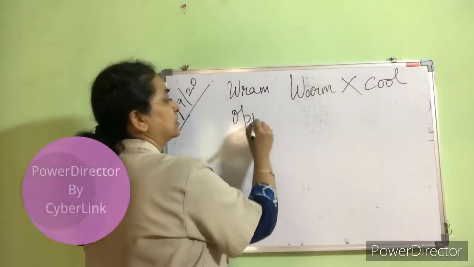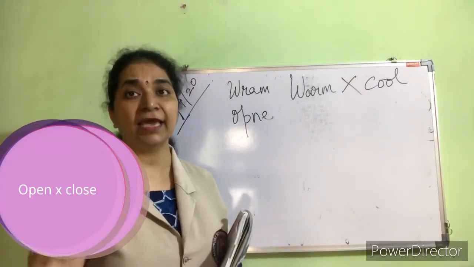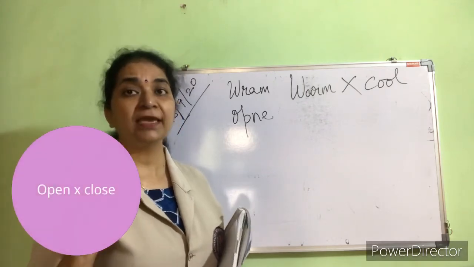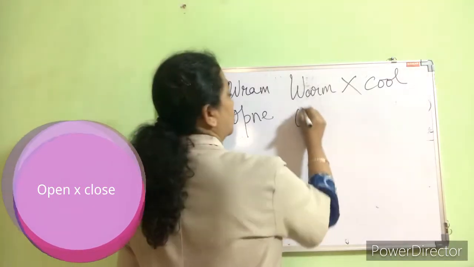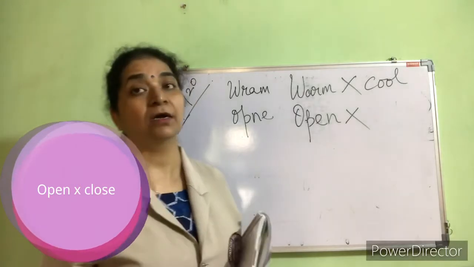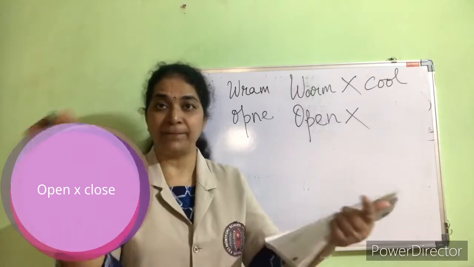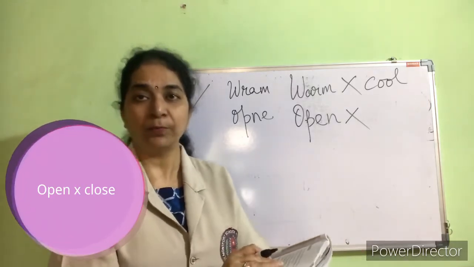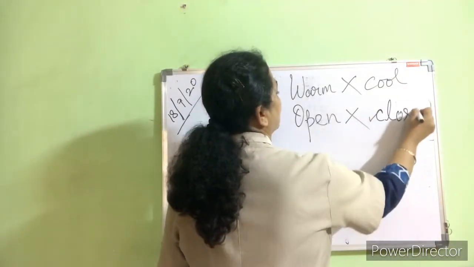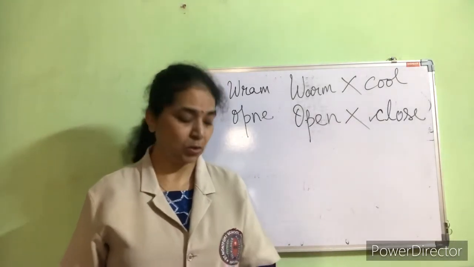Is this correct? No. What will be the correct spelling? O-P-E-N. Open. And what will be the opposite? Close. Open, close. I hope you remember. What is the spelling of close? C-L-O-S-E, close. Then next,